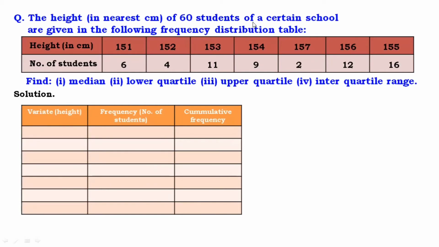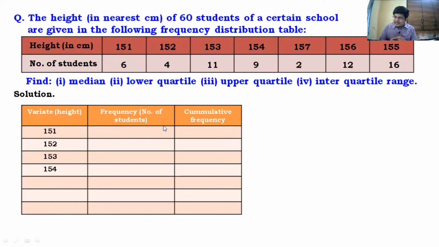All right, guys, I hope you have copied these values. Now here, guys, there is a twist in the question. I want you guys to observe this very carefully. I'm sure most of the students might have made a mistake. See, the first value is 151, then we have 152, 153, 154, but hang on. After 154 in the table, we have 157 and then 156. Well, that doesn't work, guys.